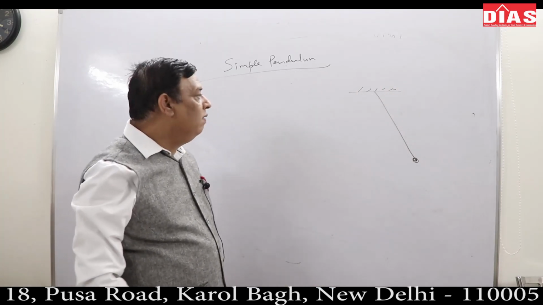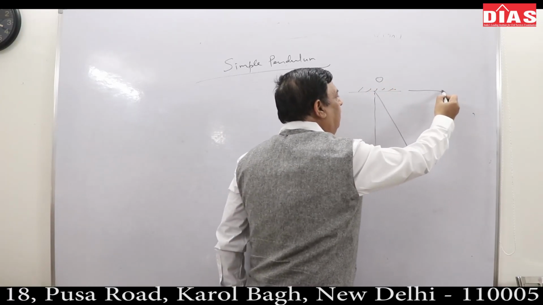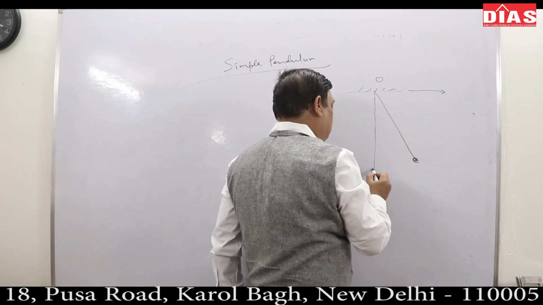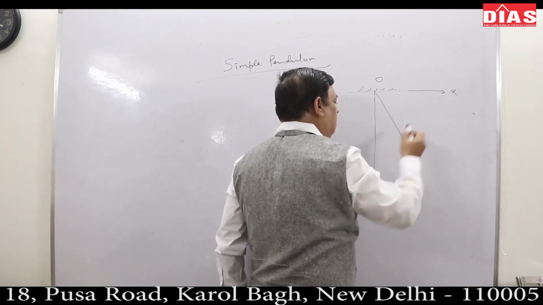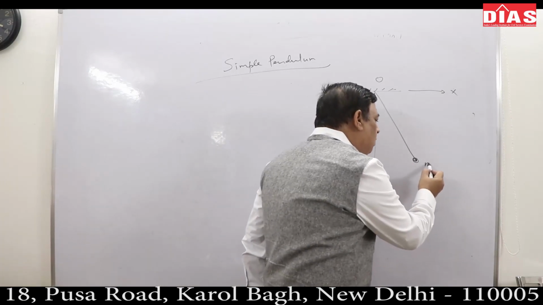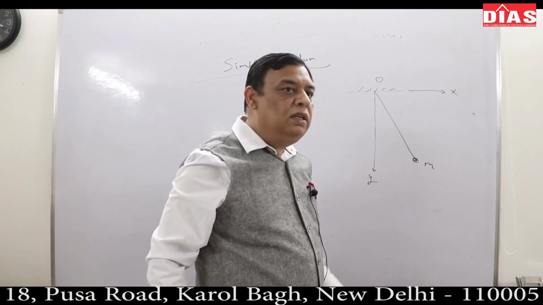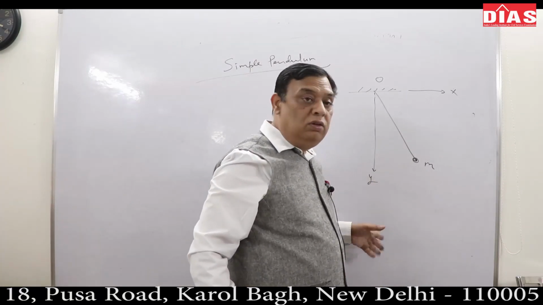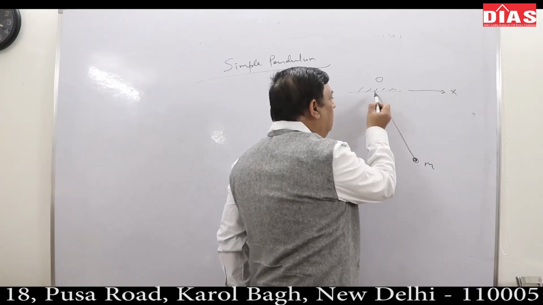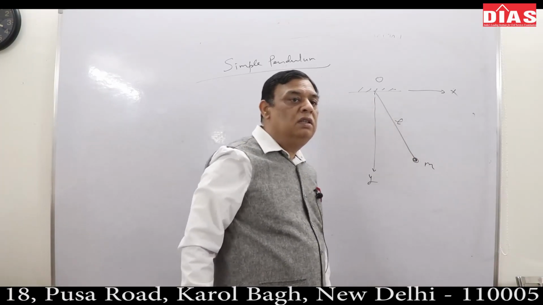If I choose this point as the origin of coordinates, this I would call x, and this I would call y. How many coordinates are required to describe the motion of this bob of mass m? 2 coordinates are required. Motion is in a plane, so 2 coordinates will be required. But there is a constraint: the length of the string is fixed.